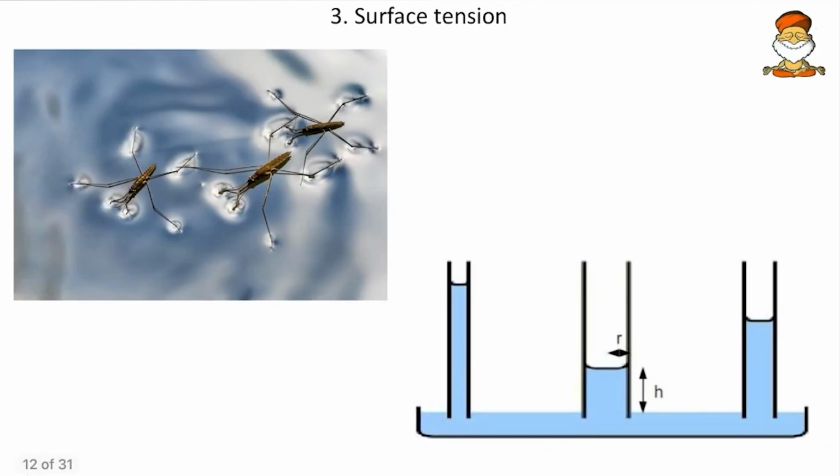Then come to the next, the surface tension. This is one more concept. Every liquid on its surface has some horizontal force called the surface tension. This horizontal force is what allows small beings and small objects to float on it. Actually the density of the body of this insect is more than the density of water, but still it is floating because of the surface tension.